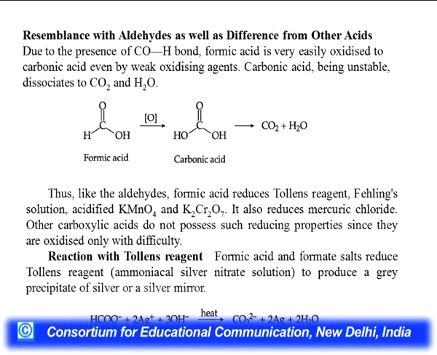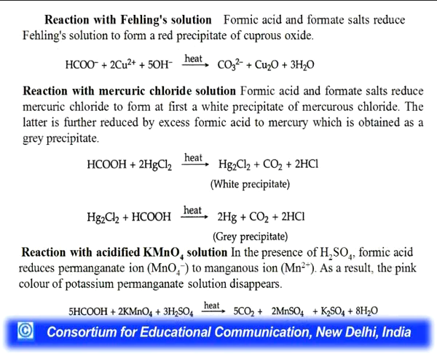So, here is the reaction with the Tollens reagent: formic acid and formate salts reduce Tollens reagent to give the grey precipitate of silver, or silver mirror. Then the reaction with Fehling solution: formic acid and formate salts reduce Fehling solution to form a red precipitate of cuprous oxide. You can see the reaction.